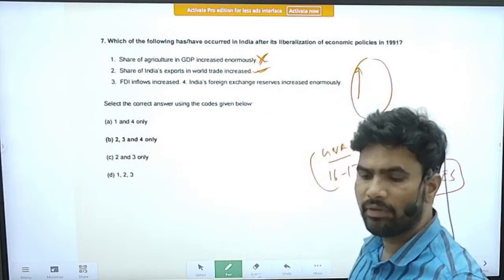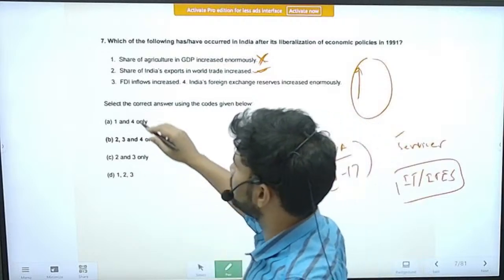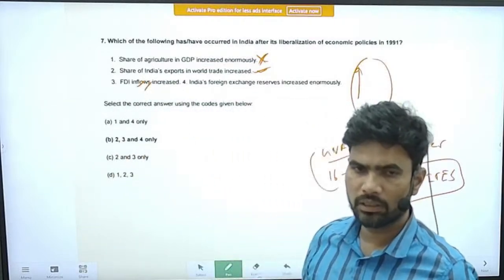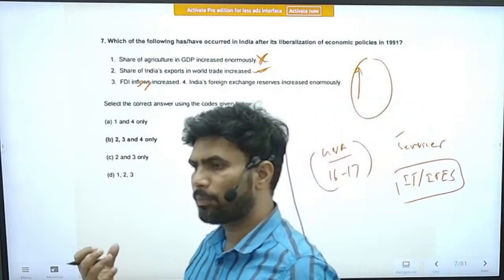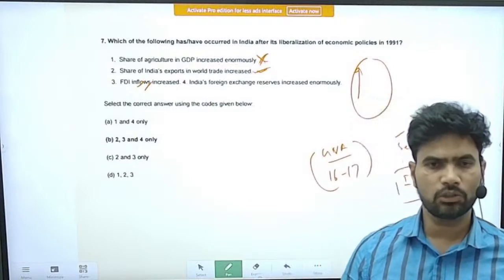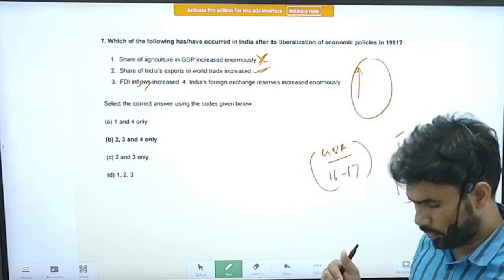Next is FDI inflows have increased. Yes, this is also correct statement. So FDI into the country has been increased because of the protections that we have assured the foreign investors. So because of that, the FDI flow has increased.